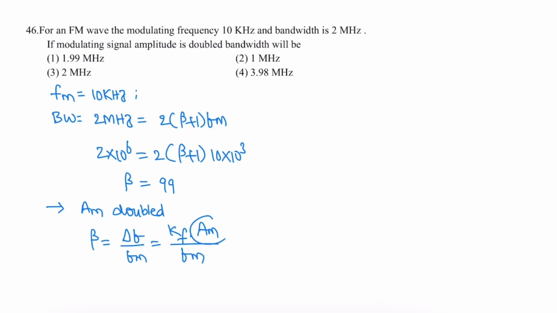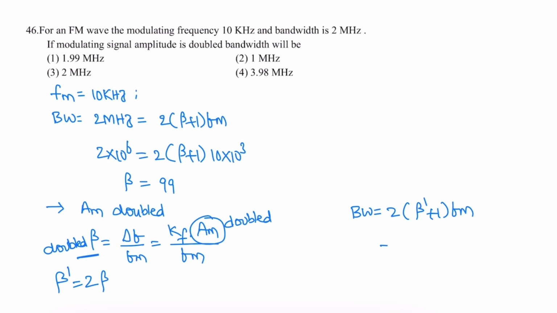Here AM gets doubled, so obviously beta gets doubled. In that case, bandwidth is 2 into (beta dash plus 1) FM. Let us assume this beta dash is equal to 2 beta. So 2 into (2 beta plus 1) FM.